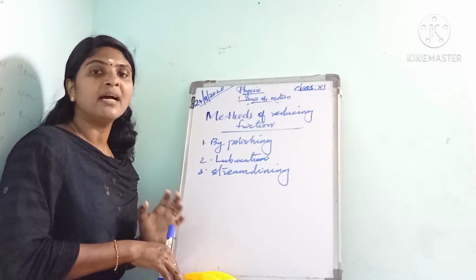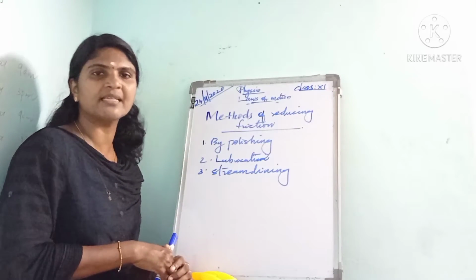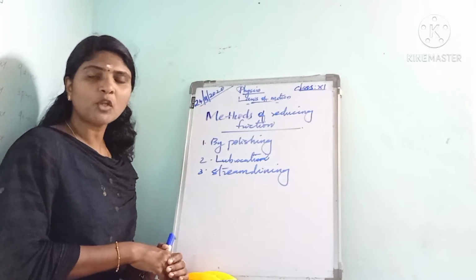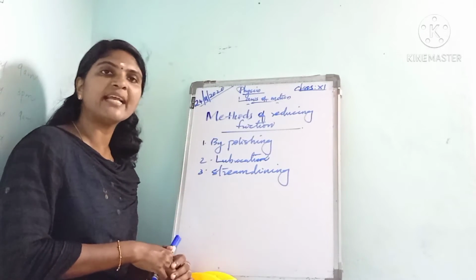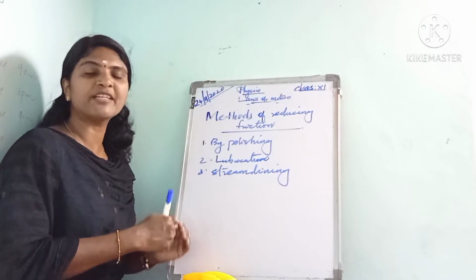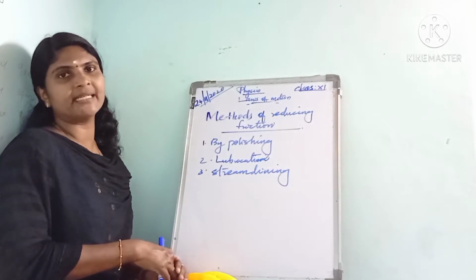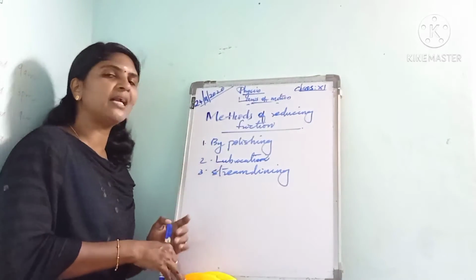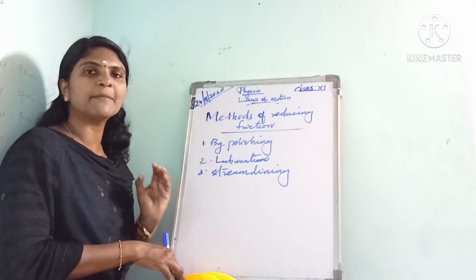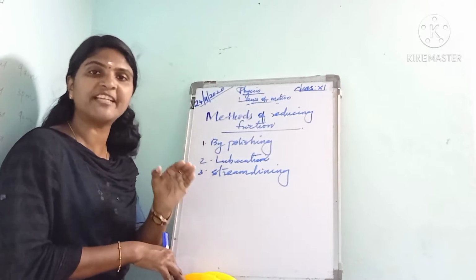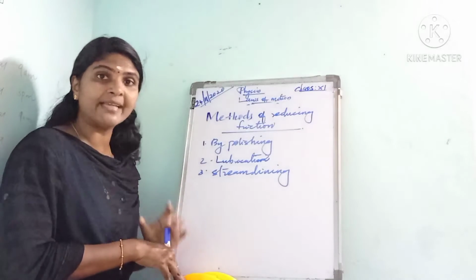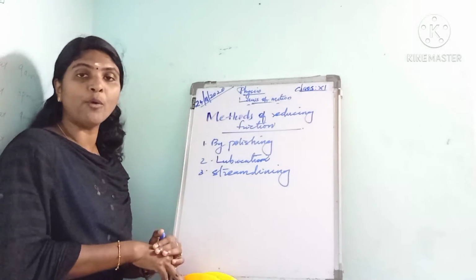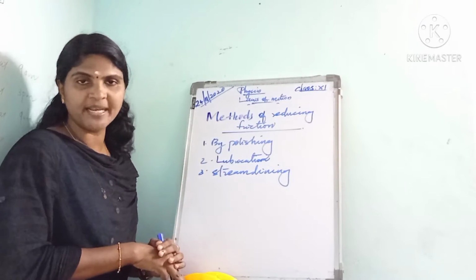That is, when the gap between the surfaces is filled with oil or grease, the irregularities are filled with this and the friction considerably decreases. This process is called lubrication, and the substances that are used to reduce friction are called lubricants. For example, oil and grease are lubricants.